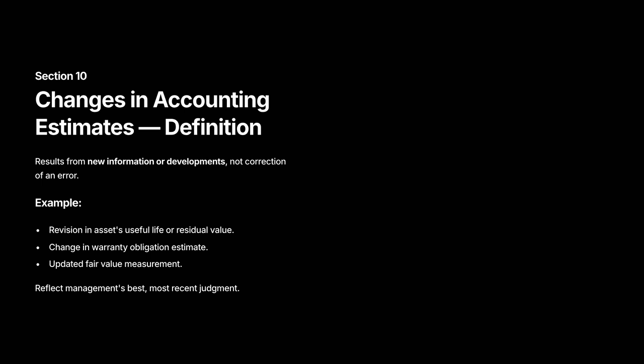Changes in accounting estimates. Definition. An estimate changes when new information or developments affect your judgment. Examples: revising useful life of an asset, changing warranty obligation estimates, or updating fair values. This is not an error. It is management revising its best estimate based on new facts.